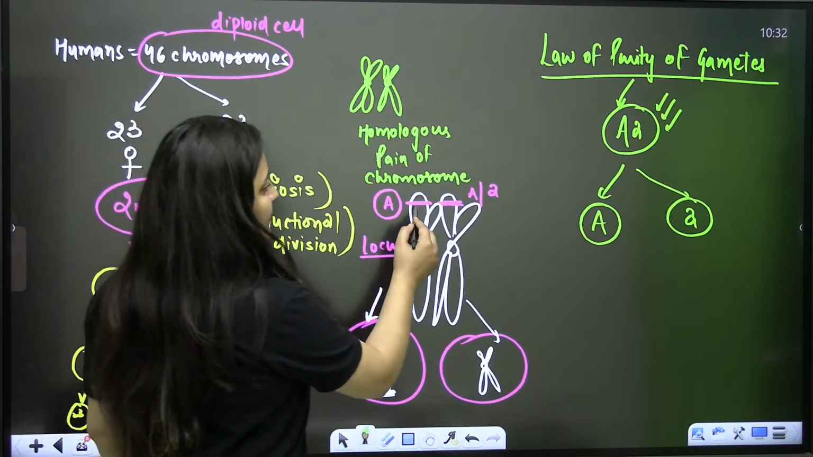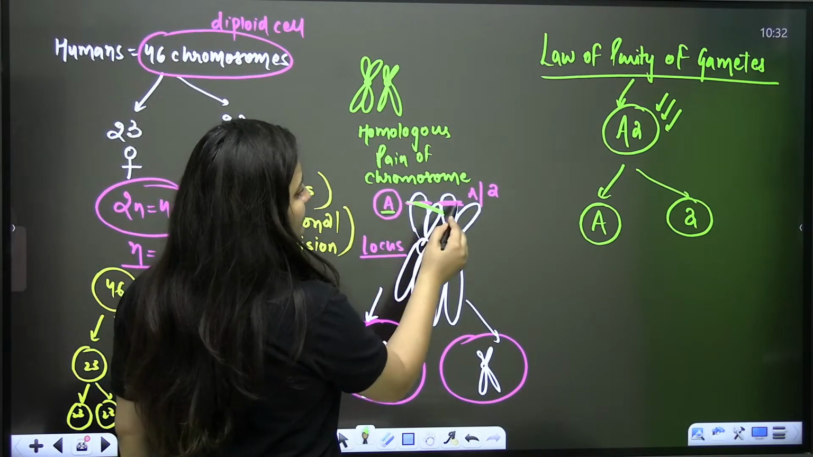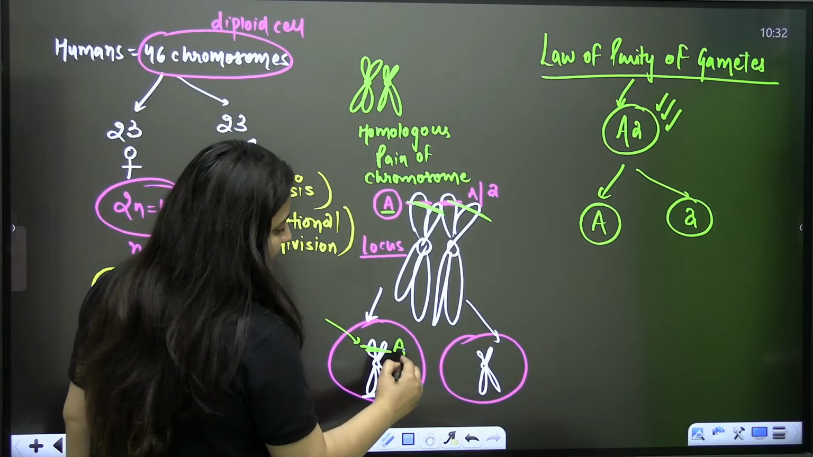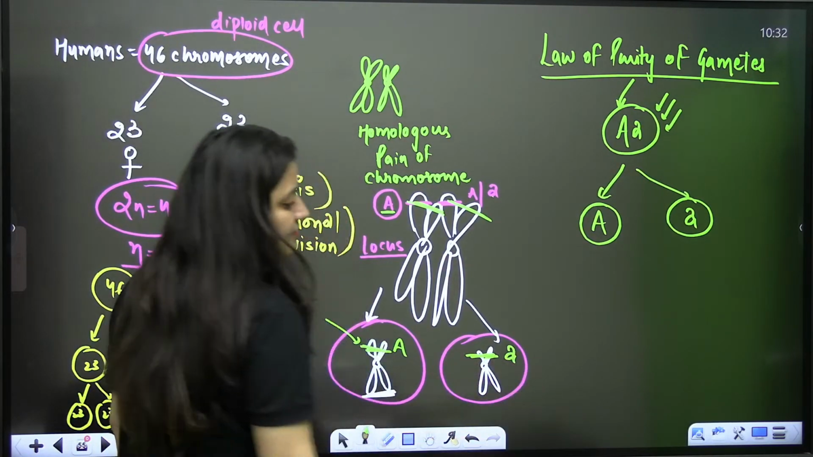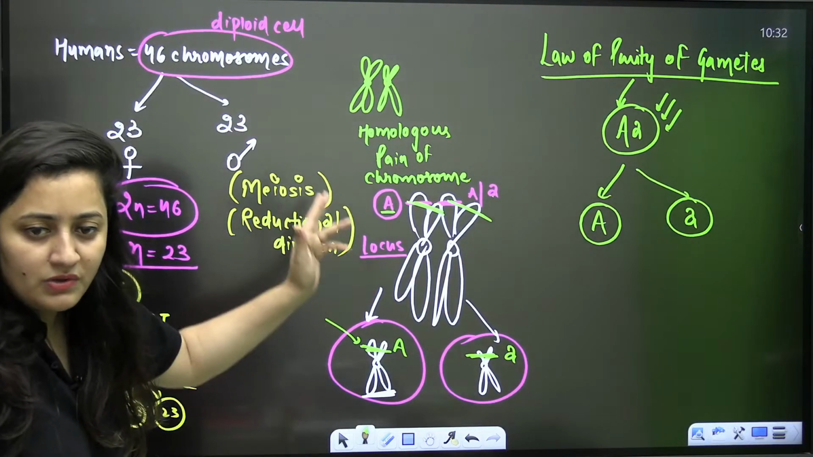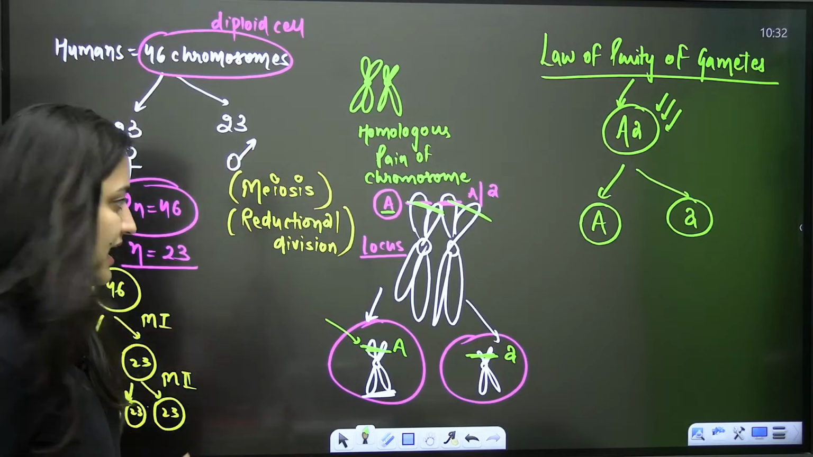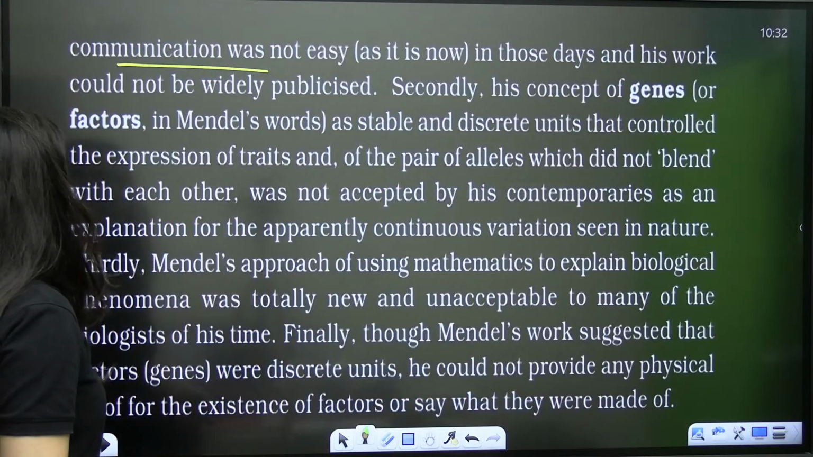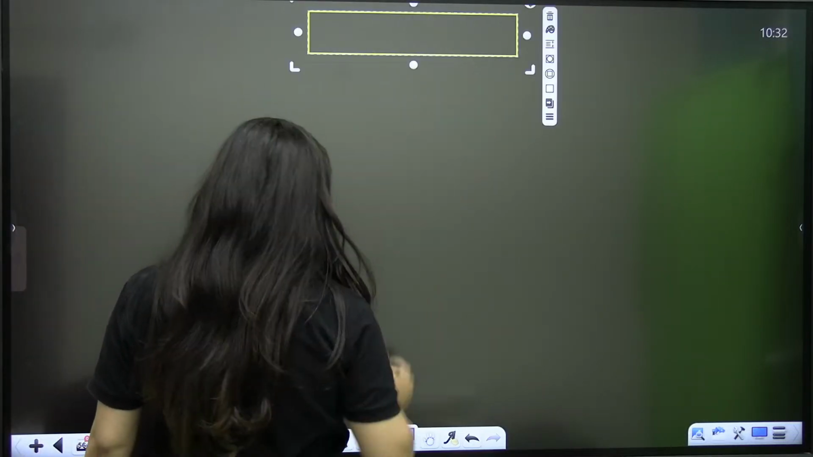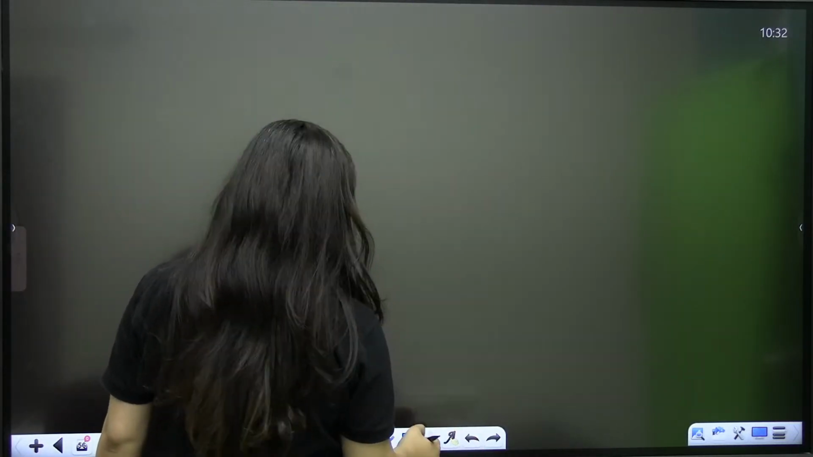So you know that this chromosome will have capital A, this chromosome will have small a. So one gamete will receive the capital A allele, another gamete will receive the small a allele. So that's what they observed, right? So that's why they put forward the chromosomal theory of inheritance. Clear? Right? Chromosomal theory of inheritance. Is that clear? Yes.